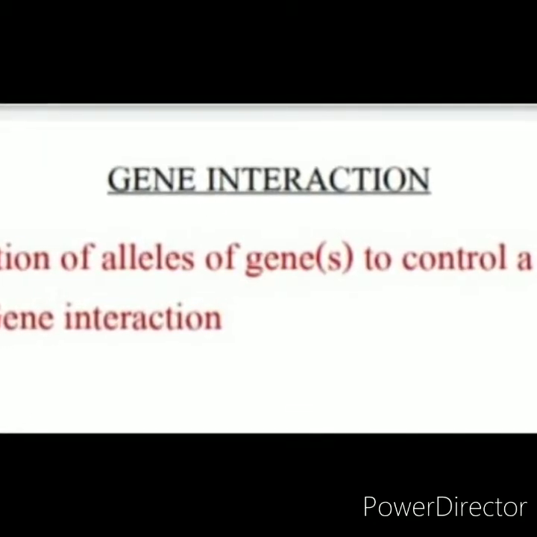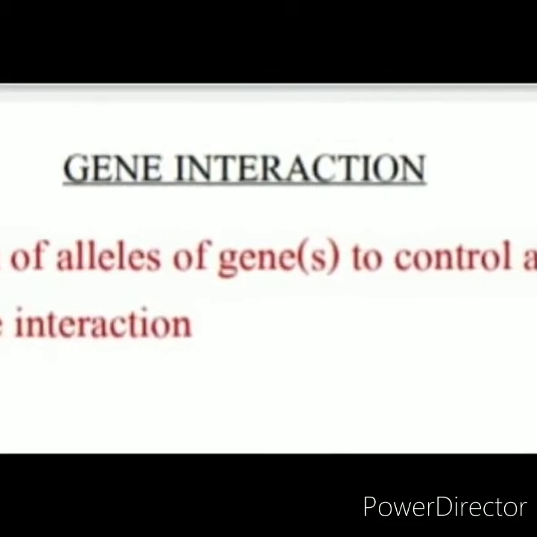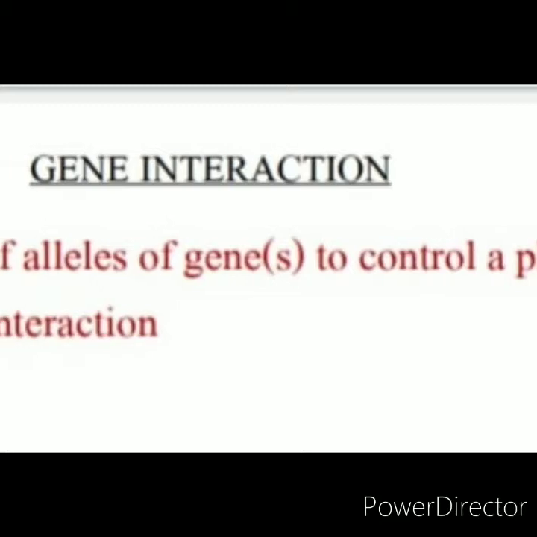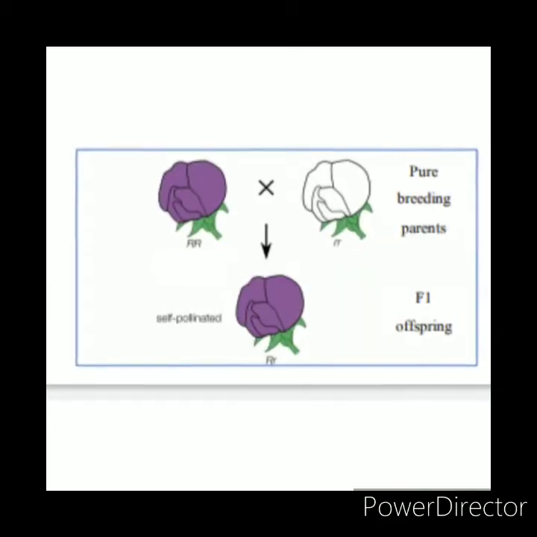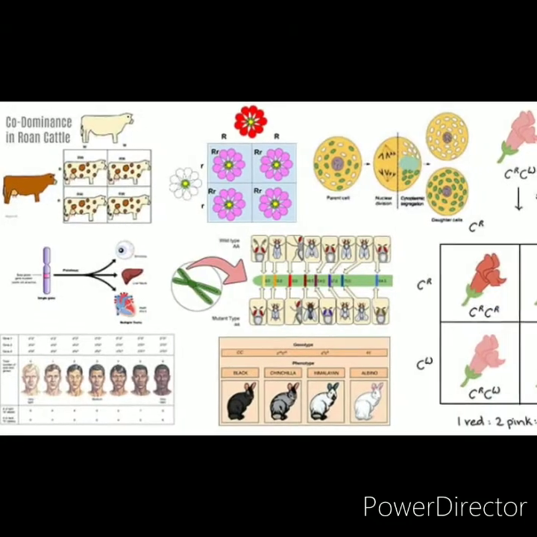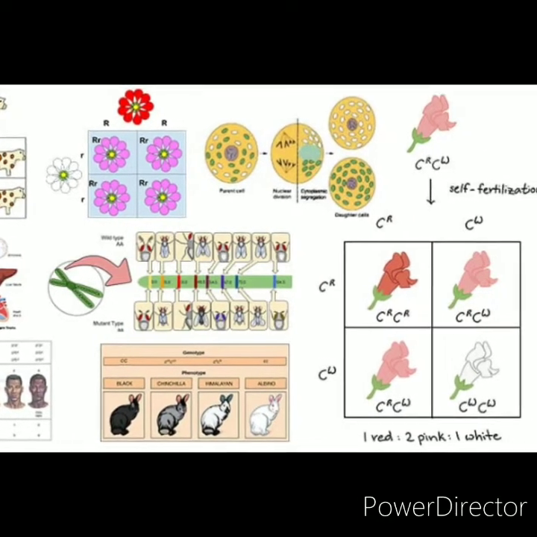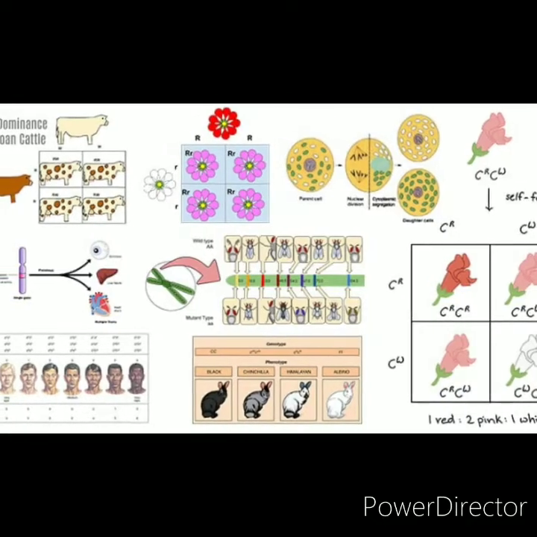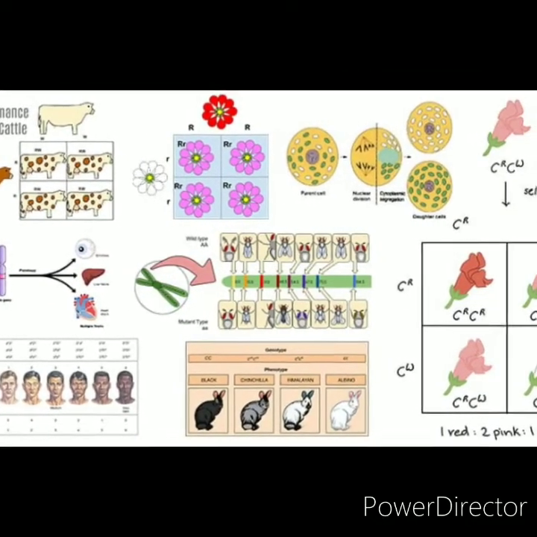The interaction of alleles of a gene, or of more than one set of genes, controlling a phenotype is said to be gene interaction. According to Mendelian experiments, a single gene controls one character. But in post-Mendelian findings, various exceptions have been noticed. These are non-Mendelian or post-Mendelian inheritance patterns.